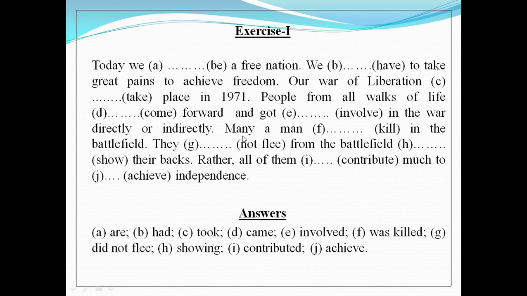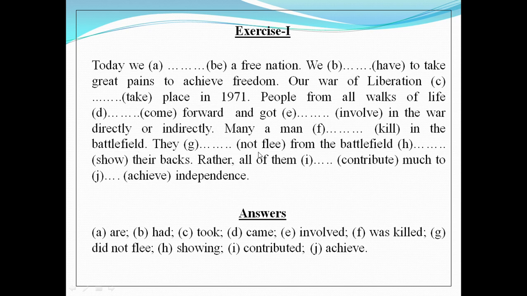We know that many means plural, but when many is preceded by a, then it becomes singular. So our subject many a man is a singular subject. So for a singular subject we have to use a singular auxiliary verb. As it is past tense, we have to use was, and definitely the was will be followed by the past participle of the verb kill, that is killed. So our answer for the gap F will be was killed. Many a man was killed in the battlefield.